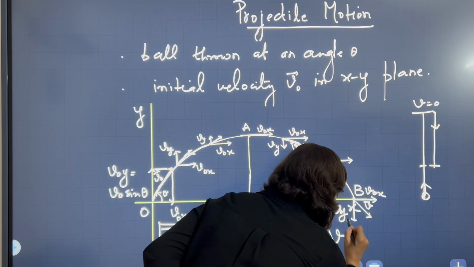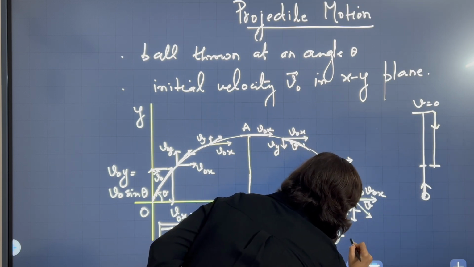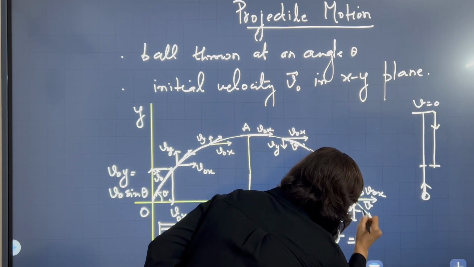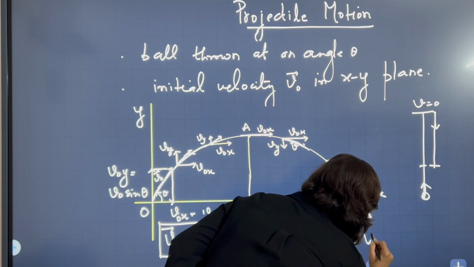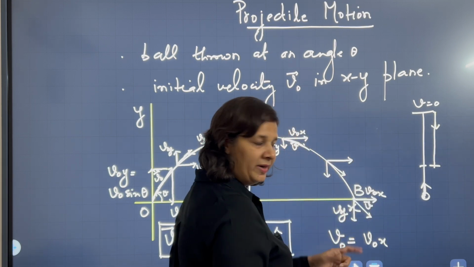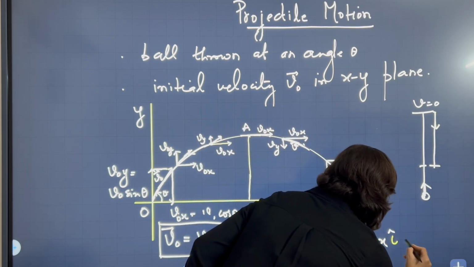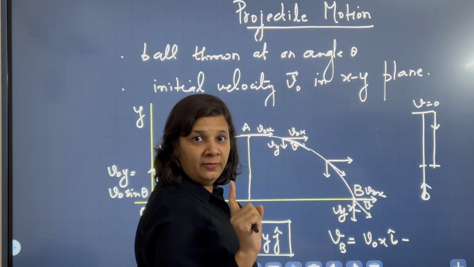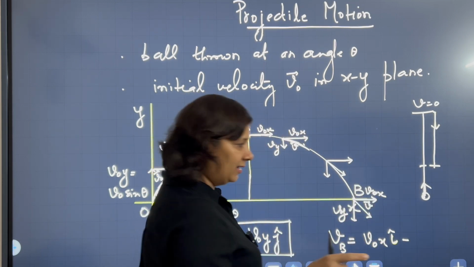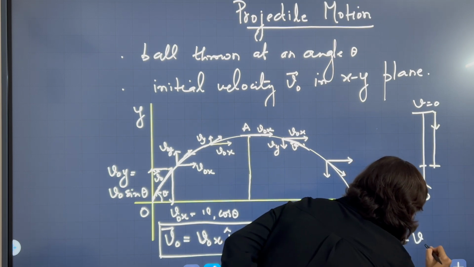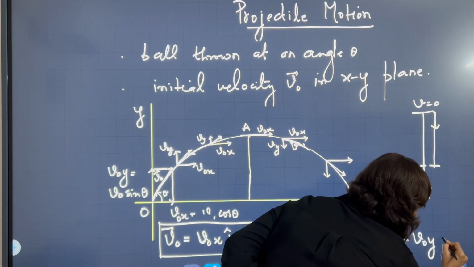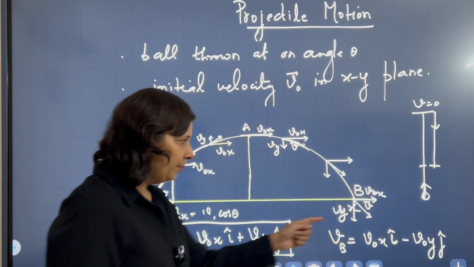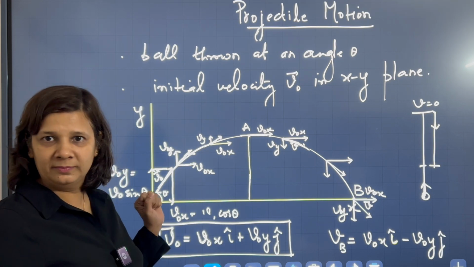So what velocity will I get? The final velocity at point B will be v naught x i cap, as the horizontal component remains the same, whereas for the vertical component of the velocity, the magnitude will remain the same, only the direction will change. So basically it will be v naught y j cap with the direction reversed, the velocity with which we have started.